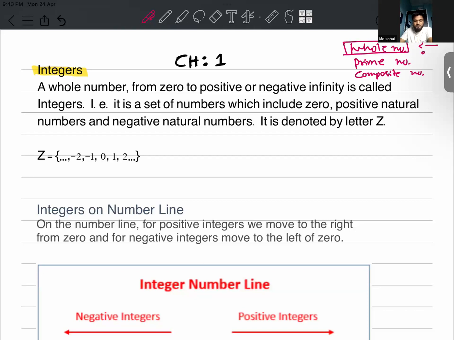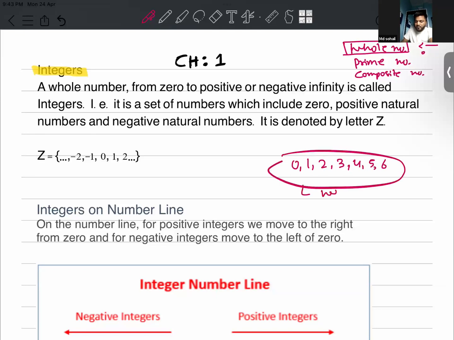Sir, the numbers that start with 0. Yeah. Basically, a whole number is the collection of all natural numbers together with 0. If you write the natural numbers and add 0 along with them, then it becomes whole numbers. So whole number in itself is not a single number, but it is a collection of natural numbers and 0. That is called whole numbers.